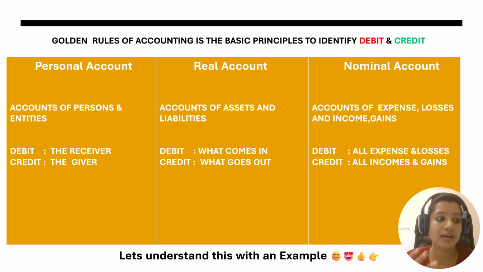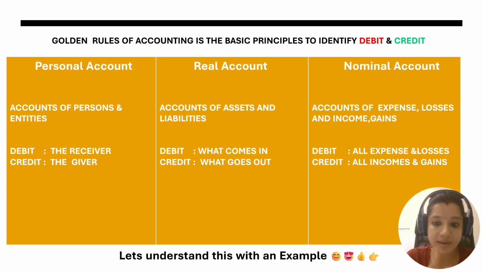Cash is an asset. If you bought furniture, it will be an asset. If you have a deposit in bank like FD, it will be your asset. If you owe money, like if your friend gave you a loan, then you owe money to your friend, it will be your liability. Whenever you owe money to someone, then you are liable to pay the money to the other party. So these will be considered as liabilities. Whenever you have assets and liabilities, all these transactions can be placed under the real account.